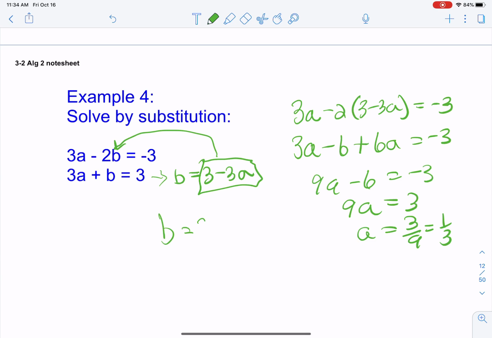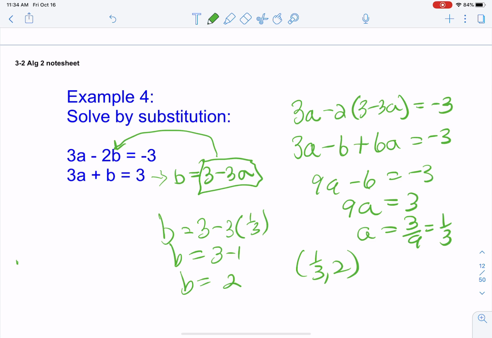So we get B is 3 minus 3 times our A value of 1/3. Well, 3 times 1/3 is 3/3, which is 1. So our answer is 2. Always put your ordered pairs in alphabetical order. So that would be 1/3, 2. So that's our solution. So that means this is a consistent independent set. So there is example 4.